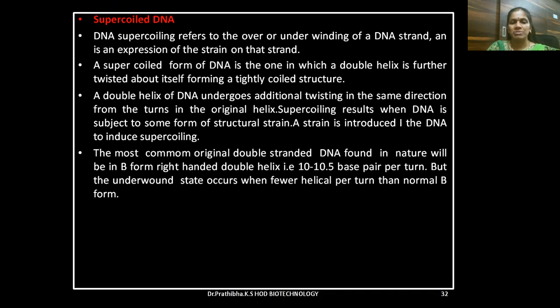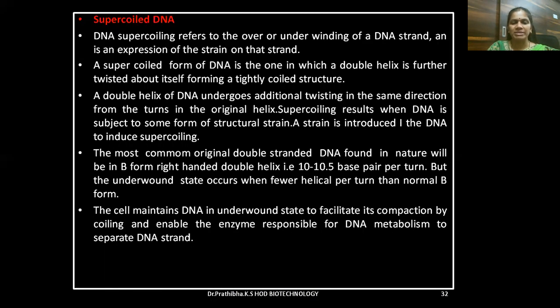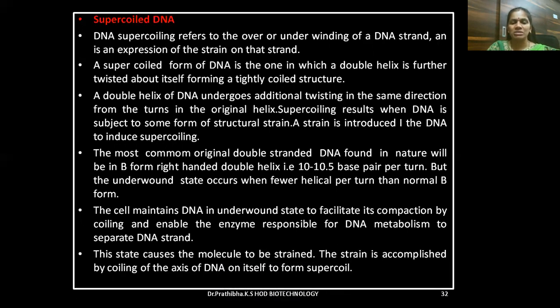The most common double-stranded DNA found in nature is in the form of a right-handed double helix, that is 10 to 10.5 base pairs per turn. But the underwound state occurs when there are fewer helical turns than the normal B form. The cell maintains the DNA in an underwound state to facilitate its compaction by coiling and to enable the enzymes responsible for DNA metabolism to separate the DNA strands. This state causes the molecule to be strained. The strain is accomplished by coiling of the axis of DNA on itself to form a supercoil.